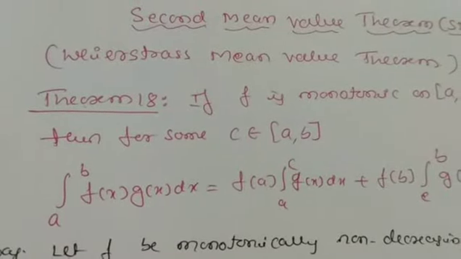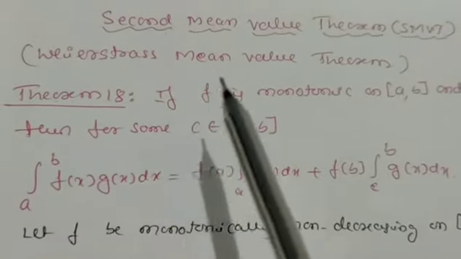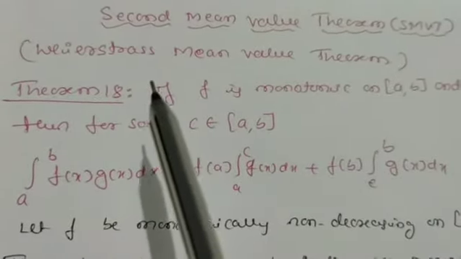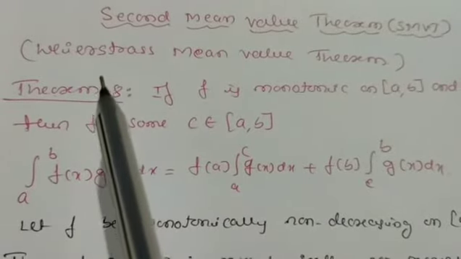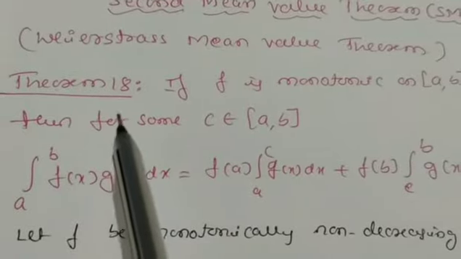So there is no proof for the Bonnet theorem, only the statement you have to remember. This is the second mean value theorem. Here we can also call it the Weierstrass mean value theorem. So this is theorem 18.